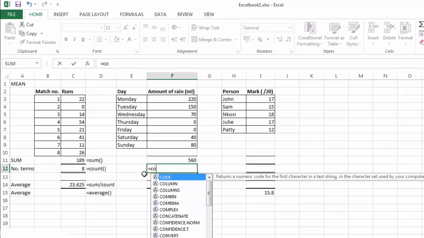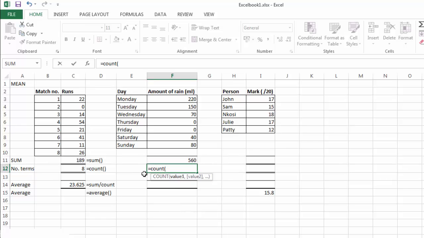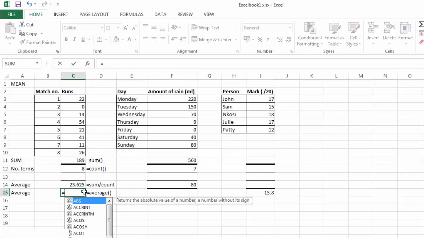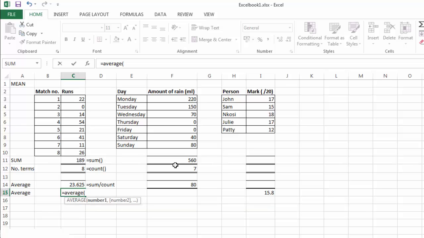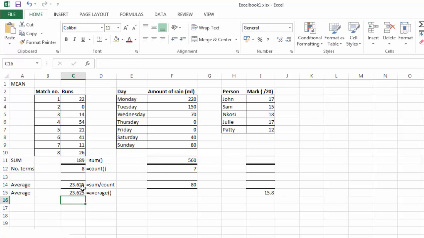We can use the count formula to count how many N terms there are here. And count would deliver us the term 7. You can see there's 1 less than there were here, 7. And then the average would be that divided by that again, and we get 80. You can also use the average formula where you go average, A-V-E-R-A-G-E, open brackets, collect all the values, and there it gives you the average. If we change it to 17, you'll get the same result. I don't want you to practice using the average formula, but it is something worth knowing.